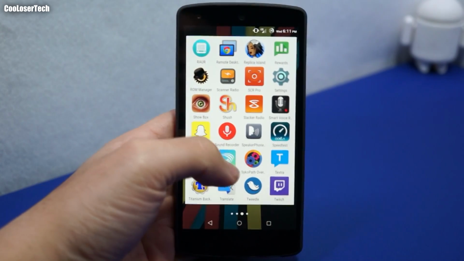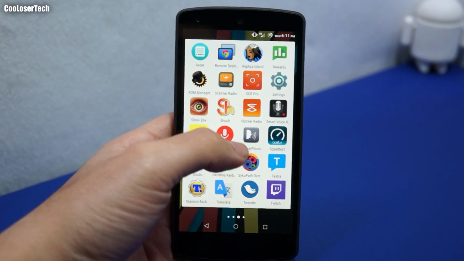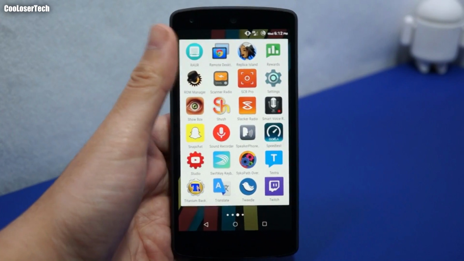And then here we have this thing that came with the ROM, which is called Psychopath. I haven't even really messed around with it, for rooted users anyway.